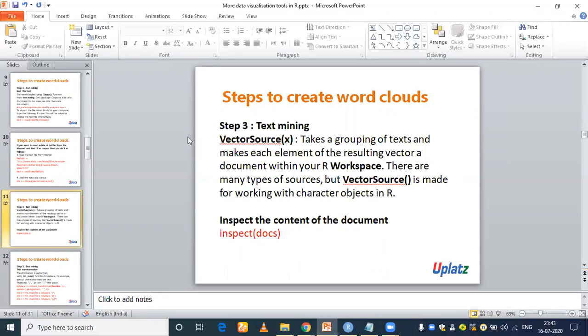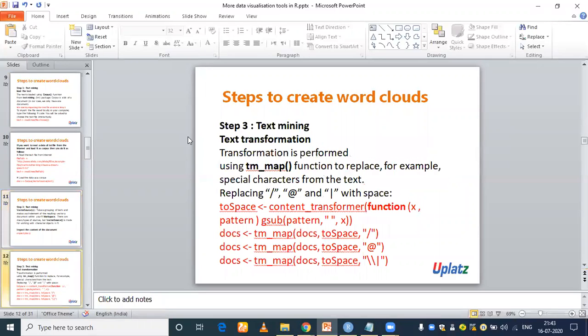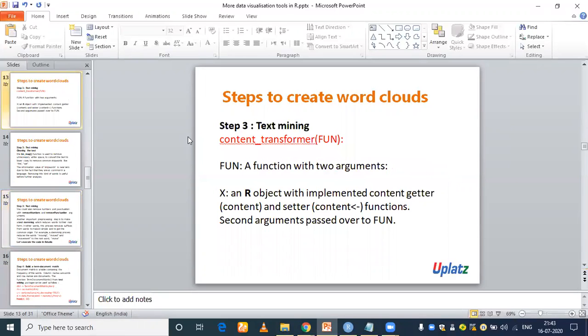And once we have this, we can inspect the content of the document with the help of the inspect function on docs. Got it? I will continue with the next thing in the next session, that is text transformation, using this content_transformer and a few more things. I hope you understand whatever I explained till now.